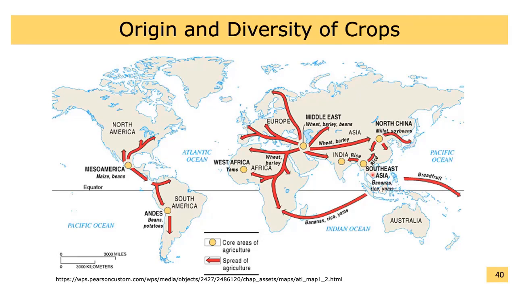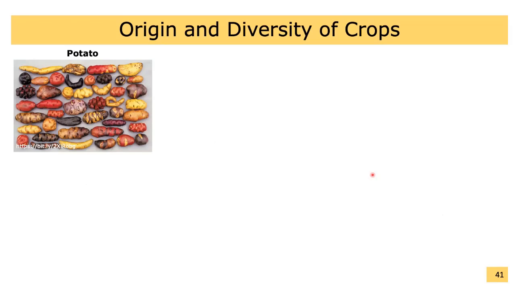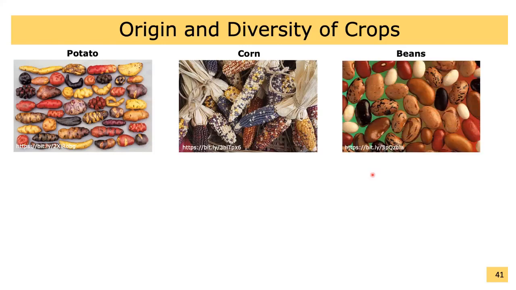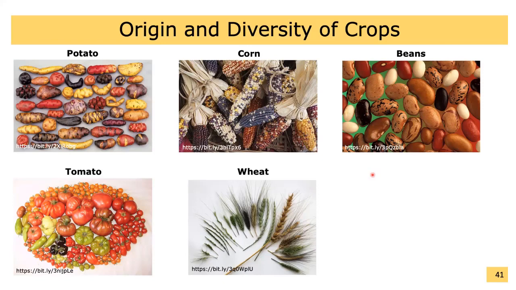Genetic diversity is needed for breeding new improved varieties of crops to develop resilient food production systems that can cope with climate caused stresses like drought or salinity. Here you can see a few examples of genetic diversity of food crops: potato, corn, beans, tomatoes, wheat, and rice.